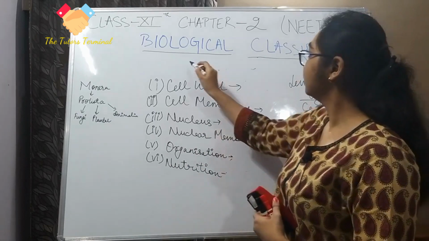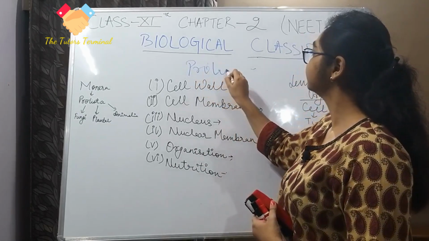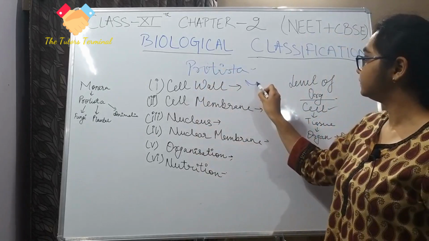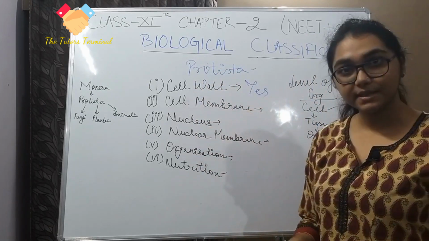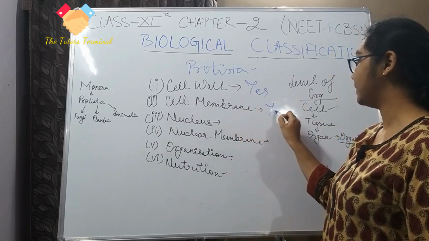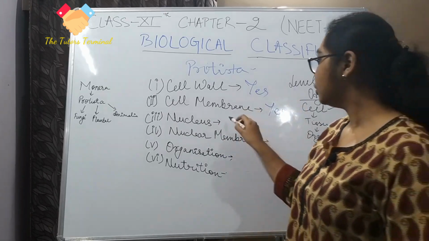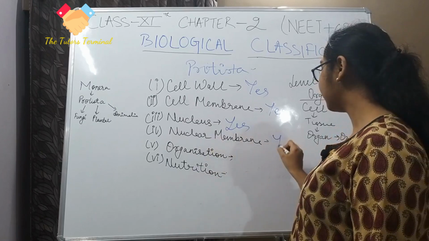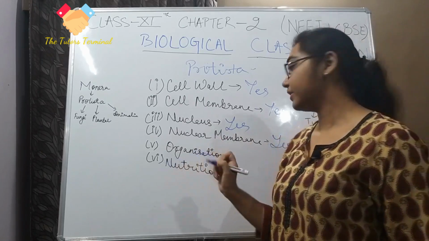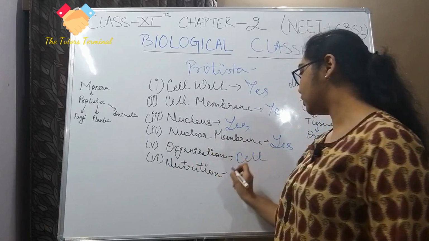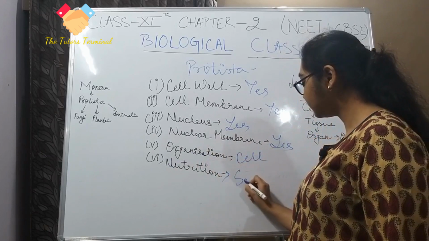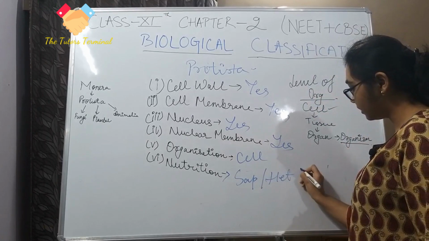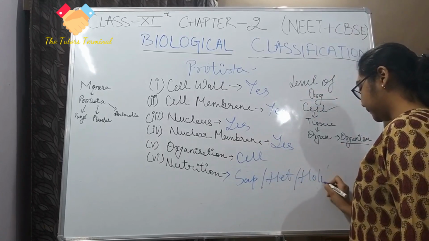So, Protista. Does it have a cell wall? Yes, it does. Does it have a cell membrane? Yes. Nucleus? Yes. Nuclear membrane? Yes. Organization? Cellular. Nutrition? Saprophytic, heterotrophic or holozoic.